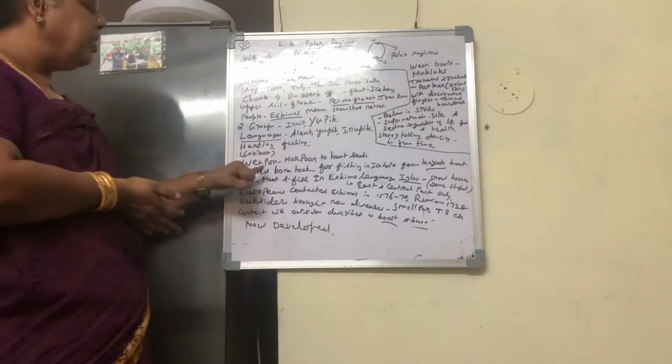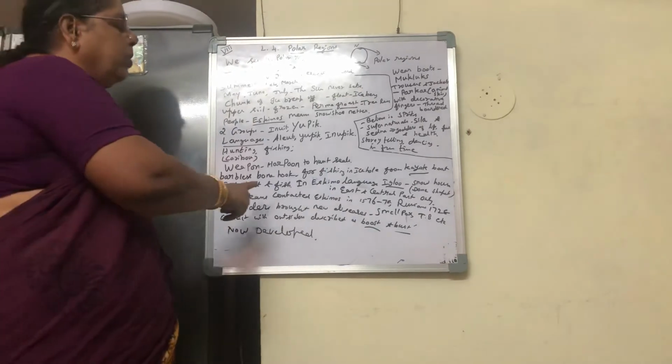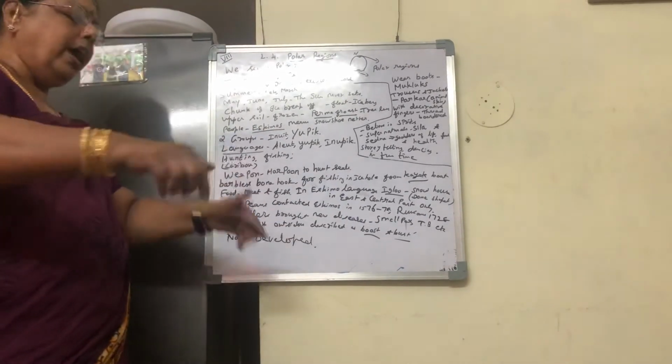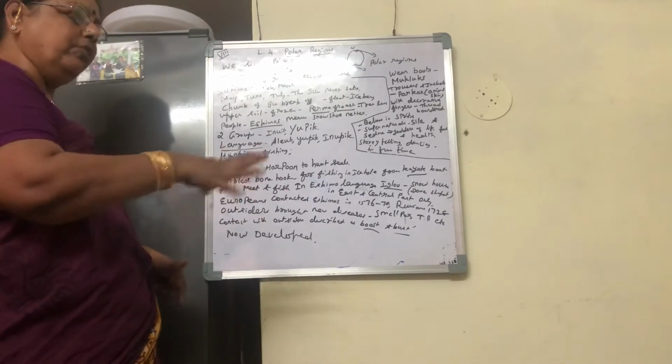And a barbless bone hook, like this hook will be there. That hook they use for fishing in the ice hole. Now frozen ice holes will be there. In those holes water will be filled and fish will be there.